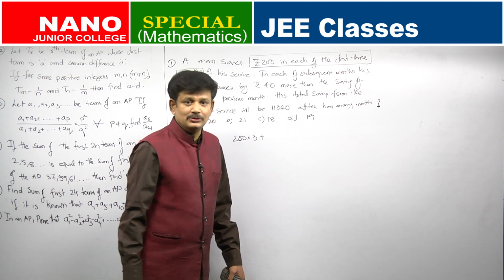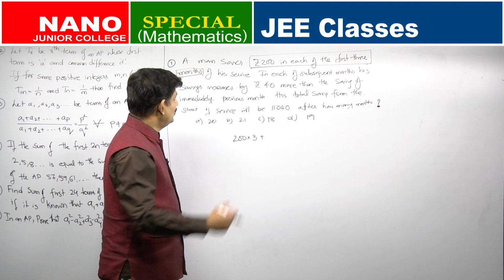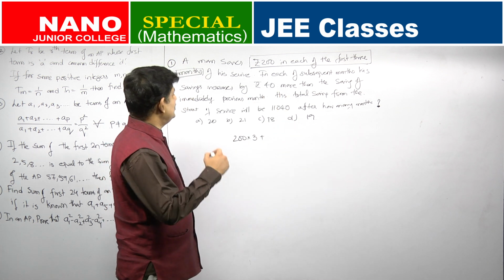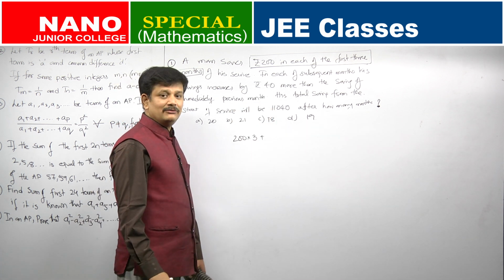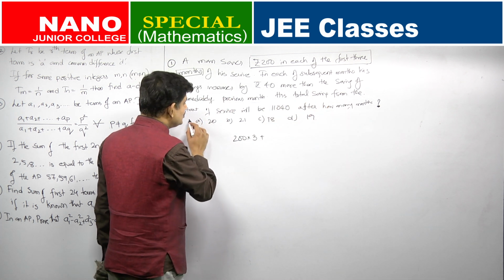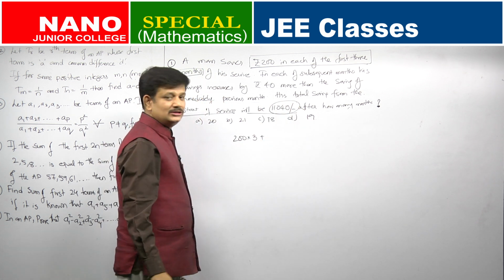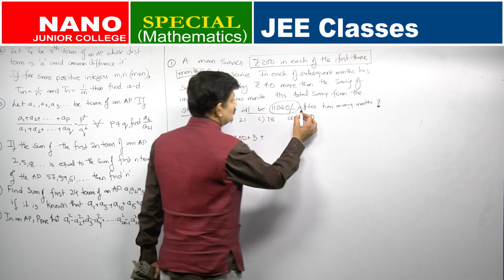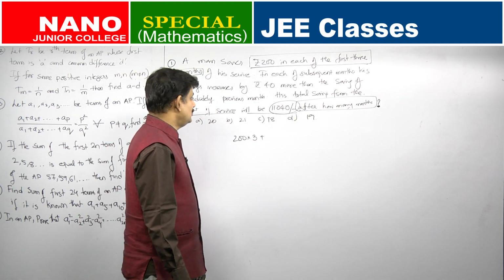So, third month I was able to save 200 rupees. Fourth month how much will I be able to save? 40 more than that. Fifth month 40 more than that. Sixth month 40 more than that. So, in each of the subsequent months his savings increase by rupees 40 more than the saving of the immediately previous month. So, his total savings from the start of the service will be how many rupees? 11,040 rupees. It is given that total savings will be 11,040 rupees. So, he is asking you after how many months will this happen?